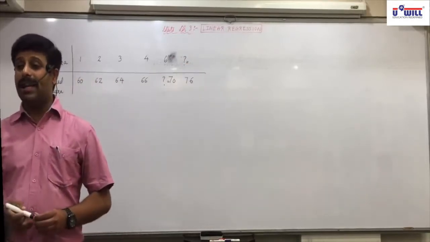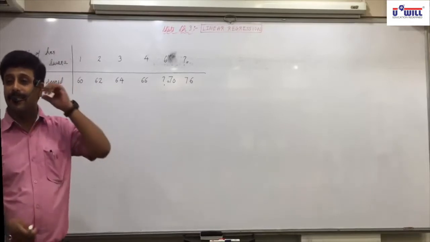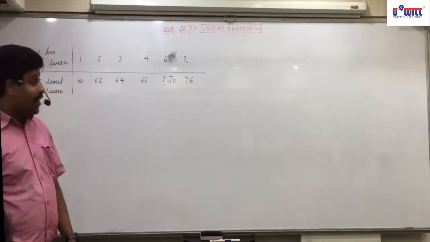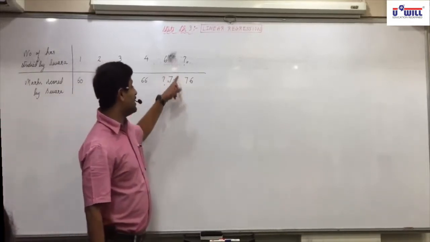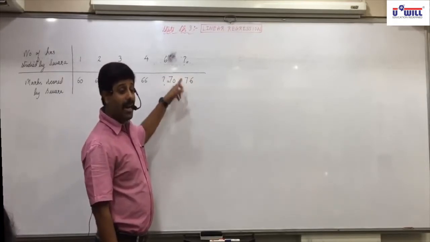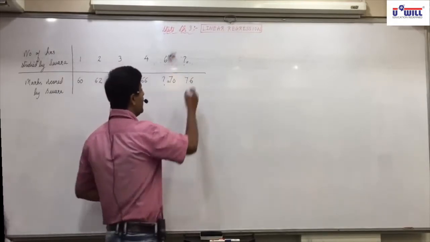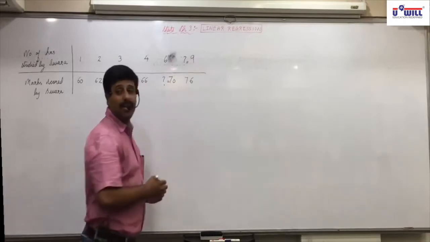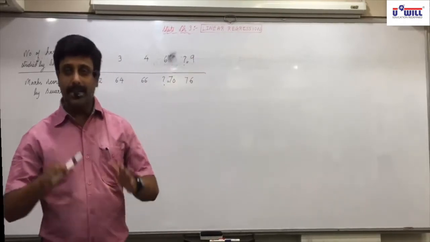Raise your hand if she is scoring 76 marks. How many hours is she studying? Janvi? 9 hours. Because if she studies 7 hours then 72, 8 hours then 74. 76 means she is studying for 9 hours. This is regression.